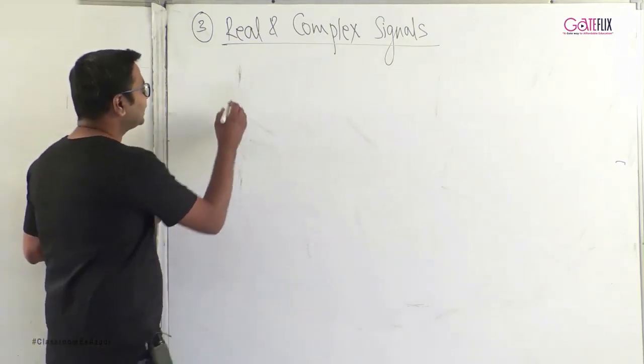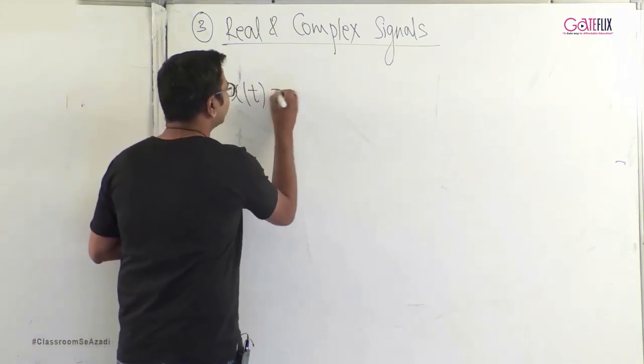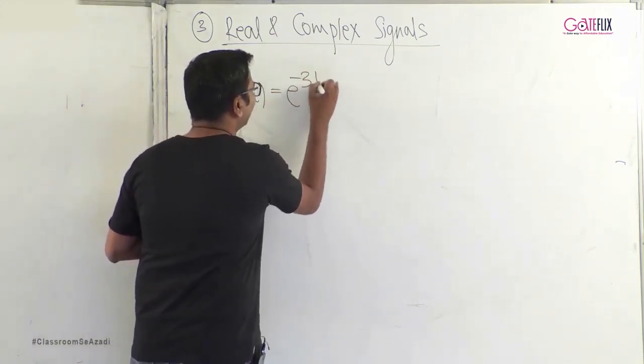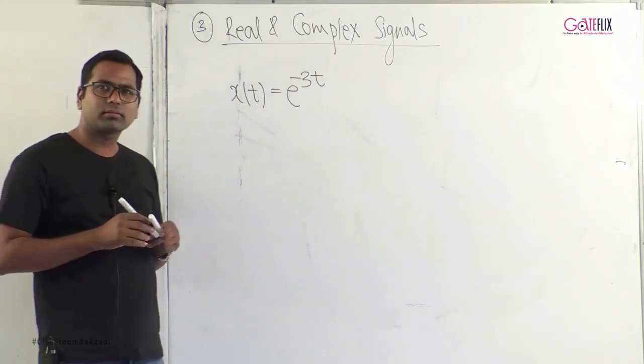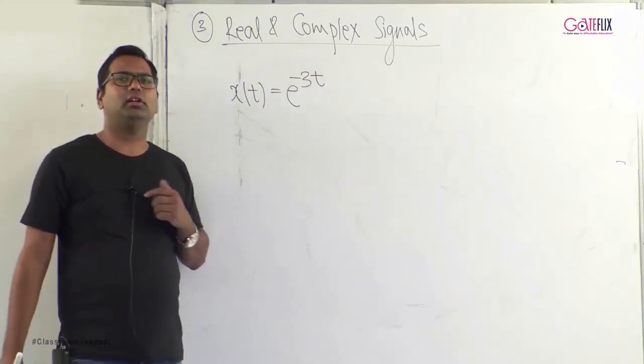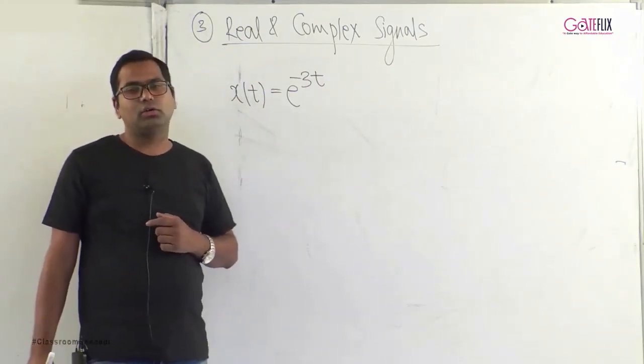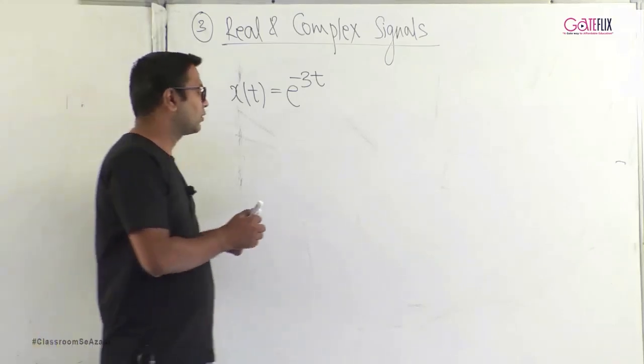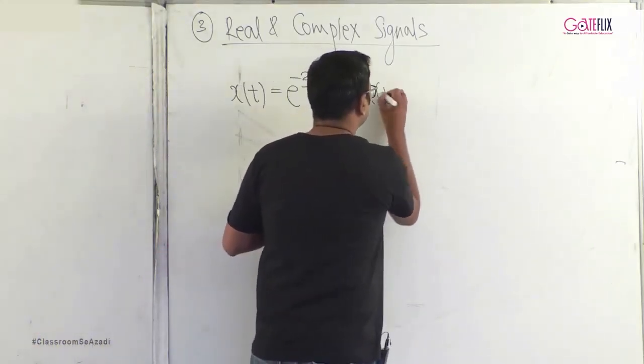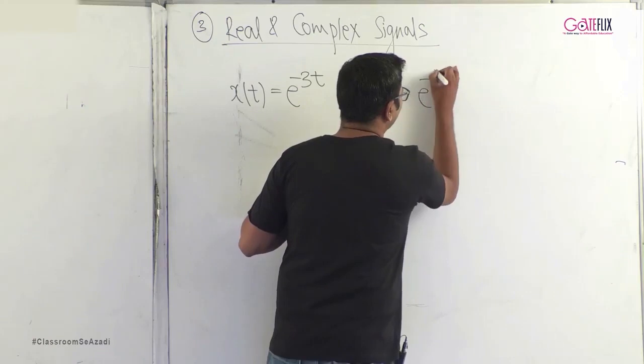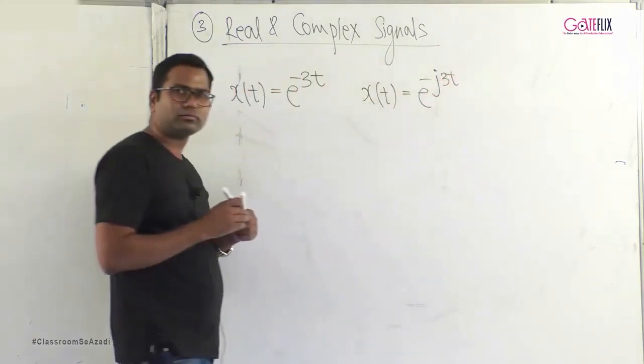An example of real signal can be if I write x of t is equal to e raised to minus 3t. Then this is a real signal because the exponential will always take real values. Whereas an example of complex signal can be written as e raised to minus j3t.